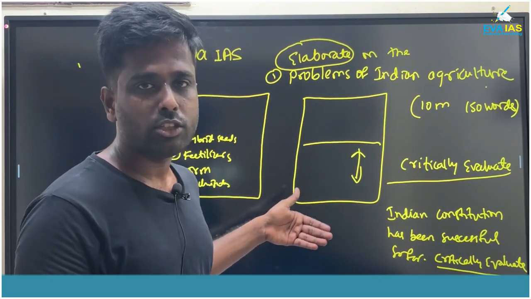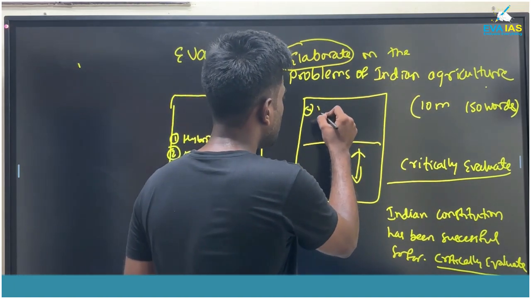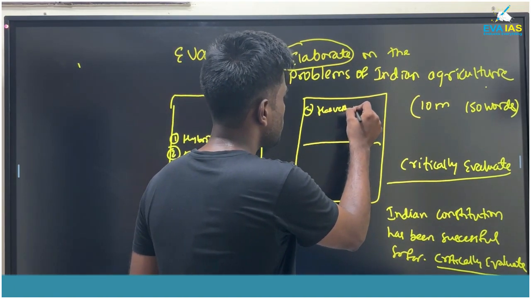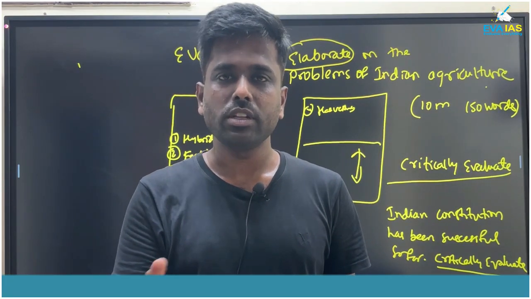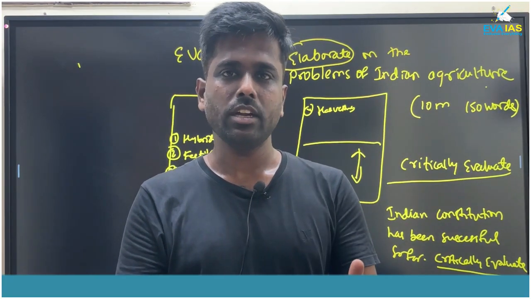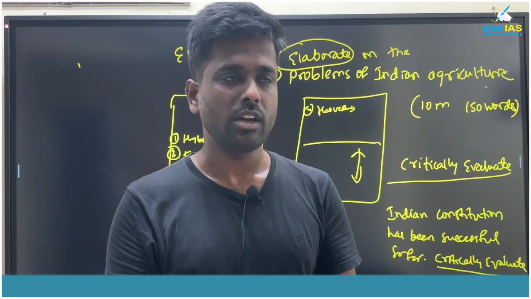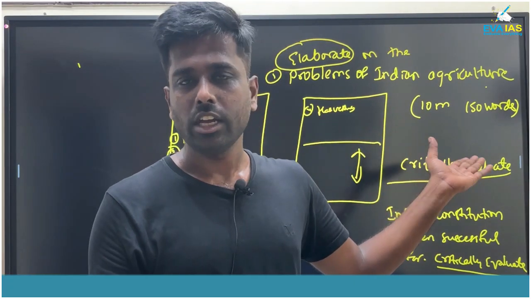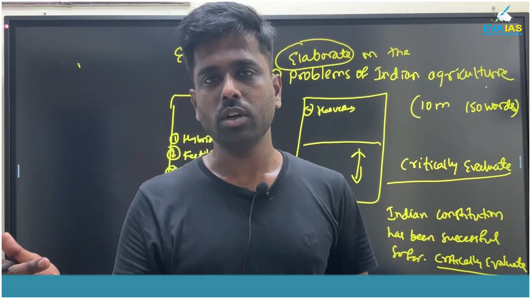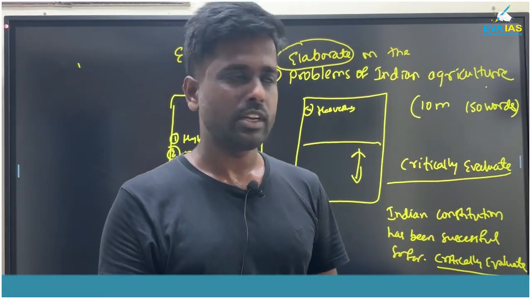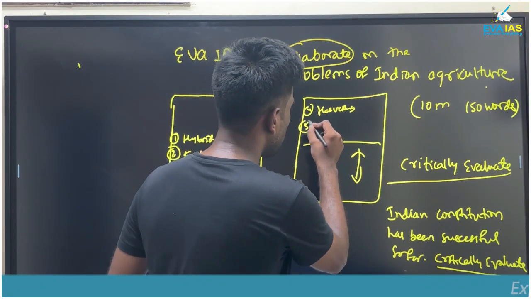And after the mechanization, you go for the harvesting. We do not have a mechanized harvester at all. If it is a mango fruit or a papaya fruit, we are harvesting it manually by hand. Whenever you are doing it by hand, the efficiency is very, very low. So you can mention that, unlike the Western world where mechanized harvesting is there. Then after the harvest, we mention the problems of processing.